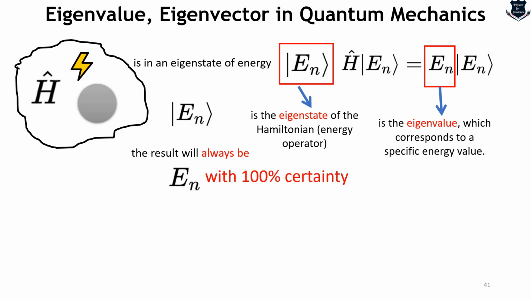That is, with certainty, if you measure the energy of the particle where it is in the eigenstate En, the result will always be En with 100% certainty, and there is no chance in the world that you are going to get another energy value.